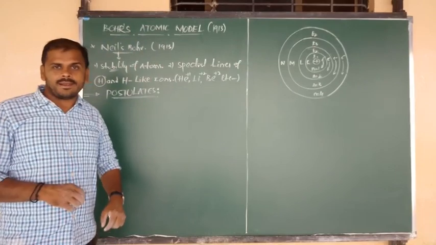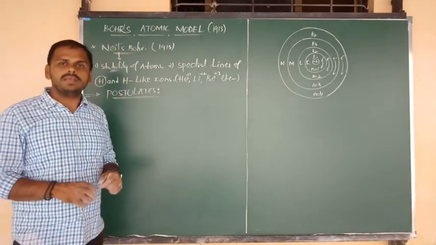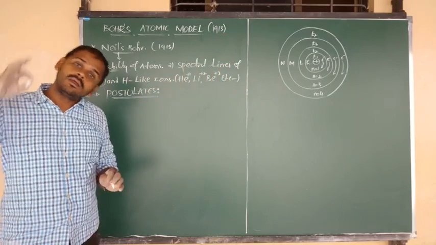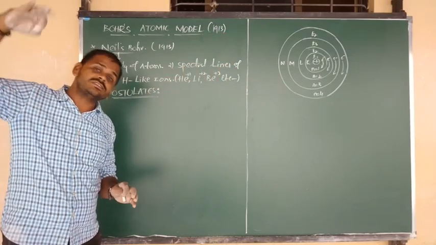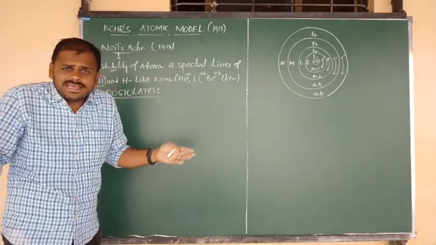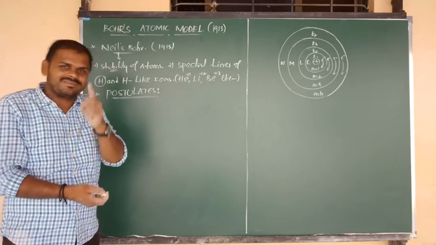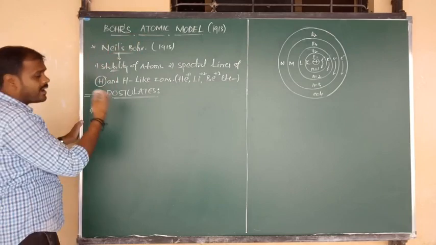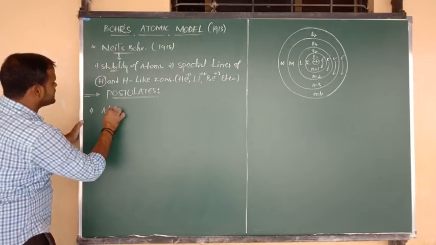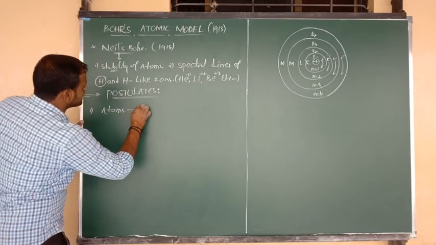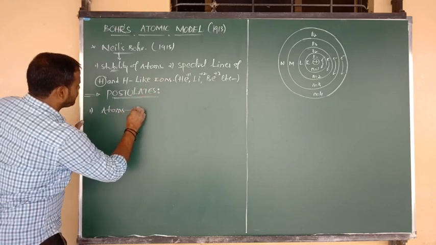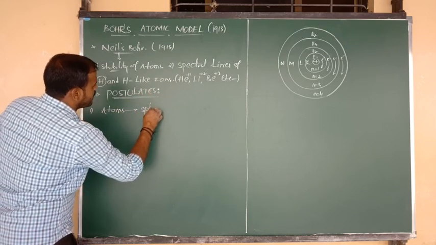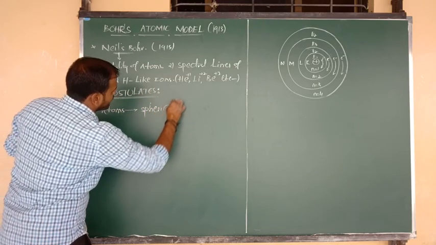As per this model, Niels Bohr says that atoms are spherical in shape. That concept was given by Thomson and also by Rutherford. Both say atoms are spherical in shape. Here also it is the same thing: as per Bohr's atomic model, atoms are spherical in shape.